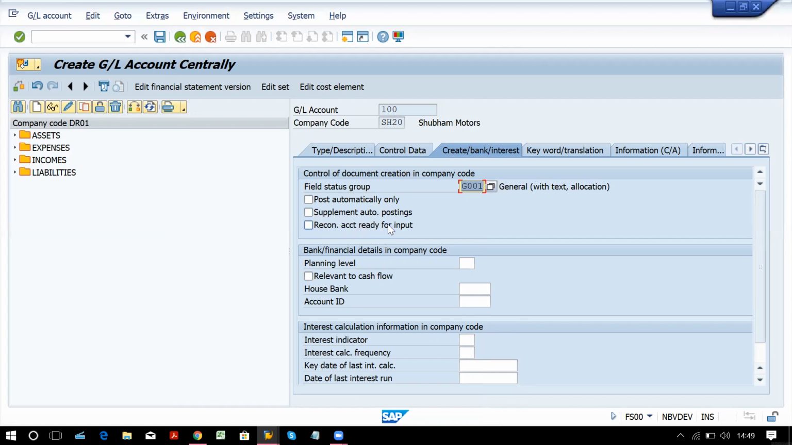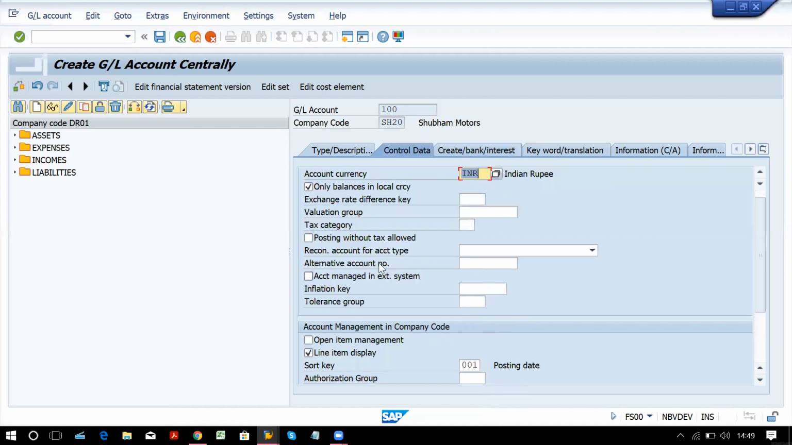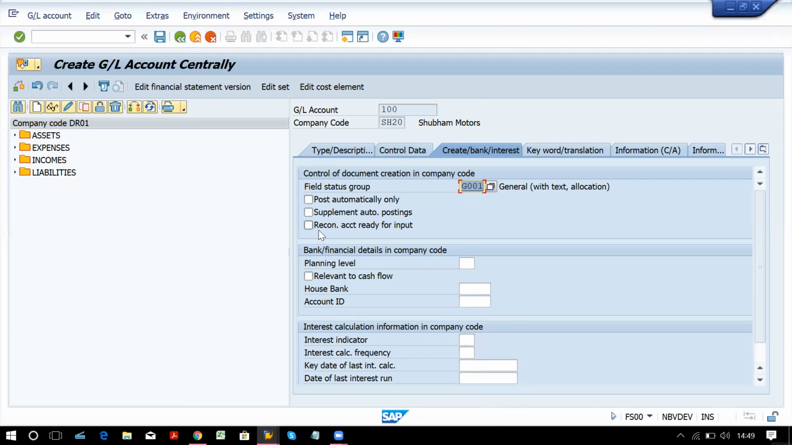Reconciliation account ready for input. If you have selected the reconciliation account type and it is ready for input, you can tick over here. It's not mandatory. If your client asks you to tick, then only tick. Otherwise, if you don't tick, it doesn't make any changes. So I'll ignore it. This is for banking. Okay, the bank topic we are going to cover.